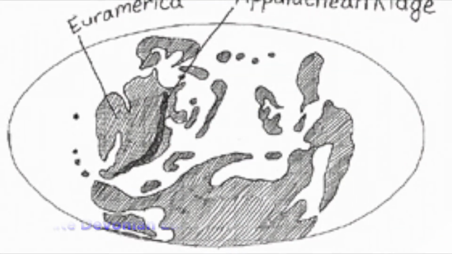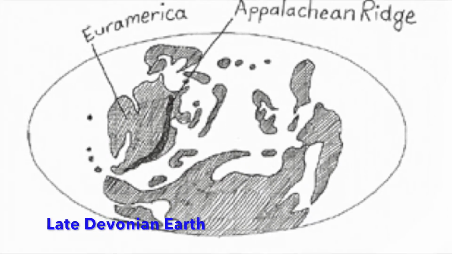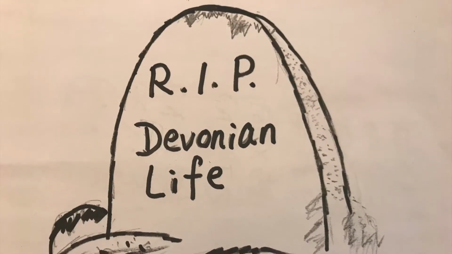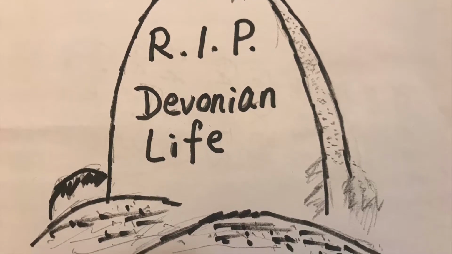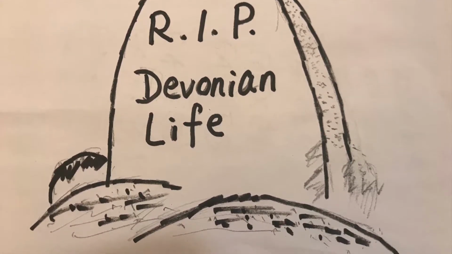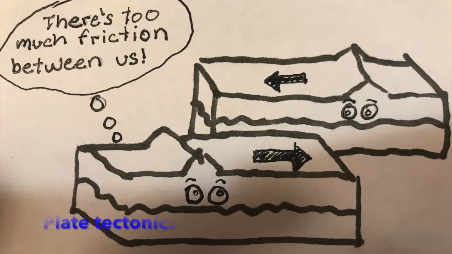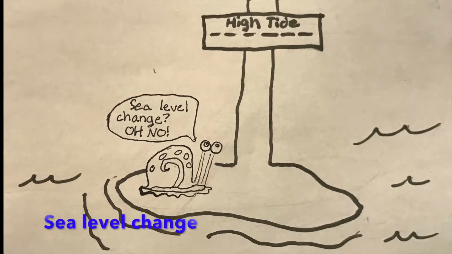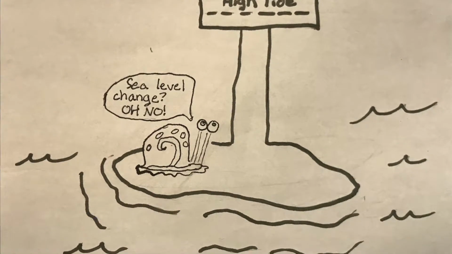The second mass extinction in the history of life on Earth, called the Late Devonian Mass Extinction, happened 375 million years ago and wiped out 75% of all species. To this day, we do not know for certain what caused this extinction. It could have been caused by an asteroid impact, plate tectonics, which is the movement of the Earth's continental plates, or sea level changes. But today, I will explore one very interesting possibility of what caused this extinction.